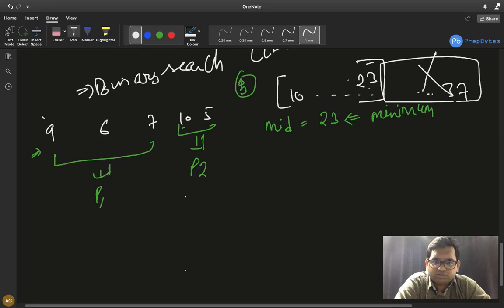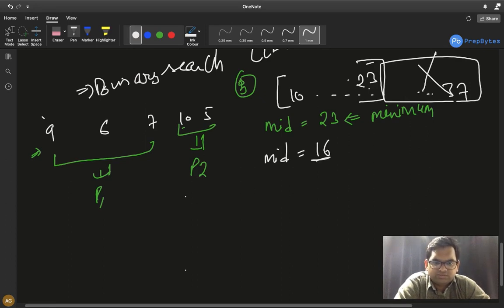Or store all the possible answers in some array. That will require extra space, so no need to do it. So just include it in the binary search range. Now mid will become 16, I guess. 23 plus 10, 33, yeah, 16.